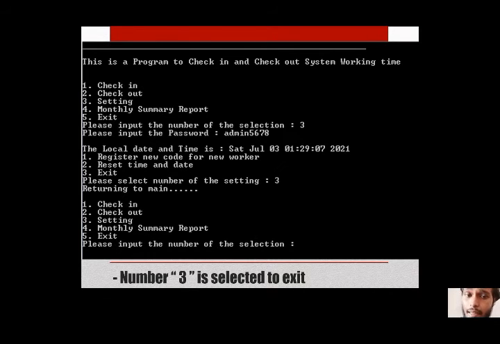Let's say I don't want to select anything. I just want to exit to the main menu. I can select this third option so that it will return to the main menu list.